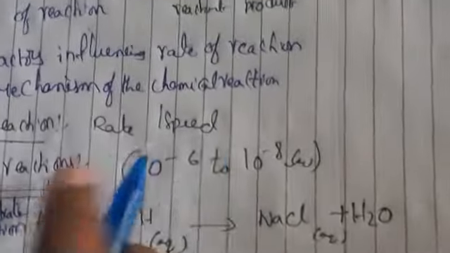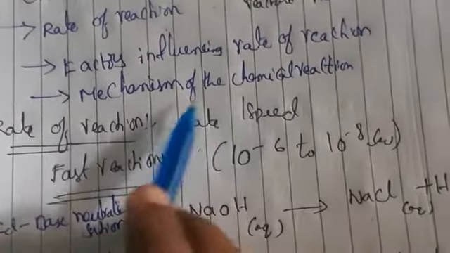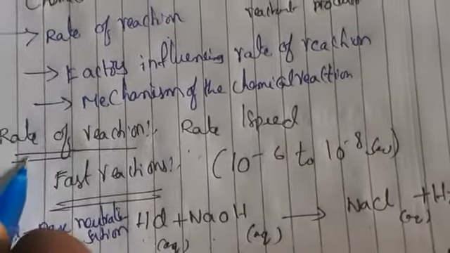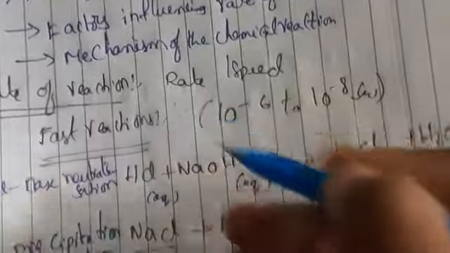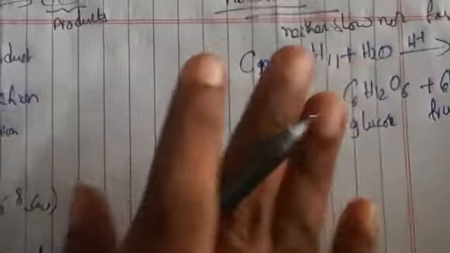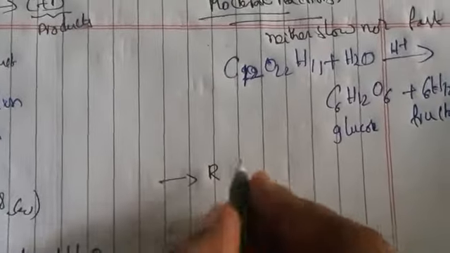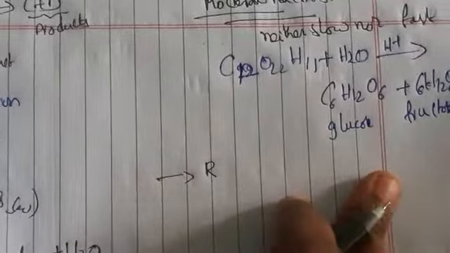So these three are the types of the rate of reaction. The chemical reaction mainly deals with the rate and speed. So the rate of reaction consists of three types, that is fast reaction, slow reaction and moderate reactions. By this we can determine whatever ionic compounds are present. The reactions occurring between ionic compounds will be very fast compared to the reactions occurring between the covalent